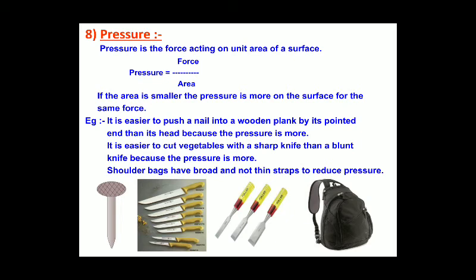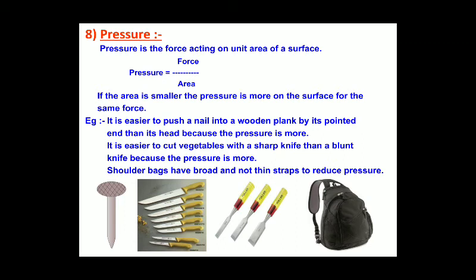It is another version of force, acting on a specific area. How can we represent pressure? Pressure can be represented as force over area. If the area is smaller, the pressure will be more. If the area is bigger, the pressure will be less.